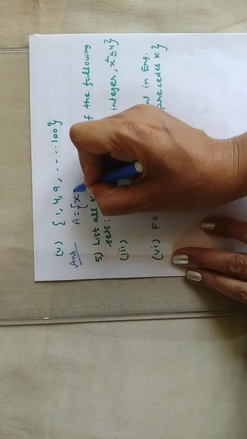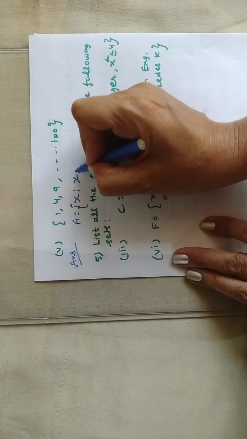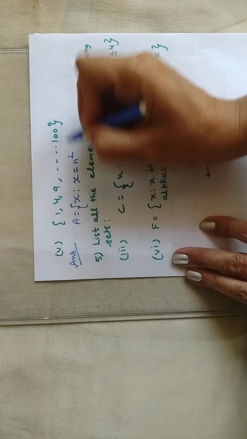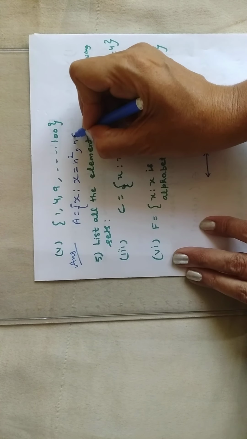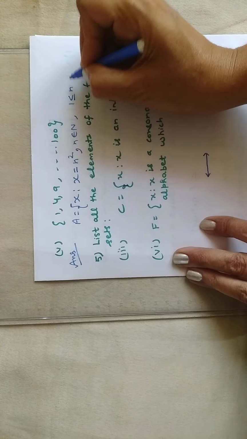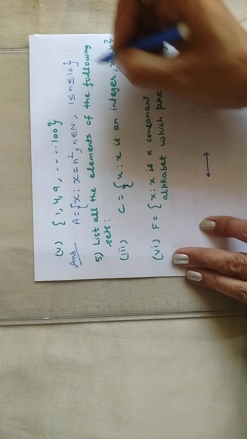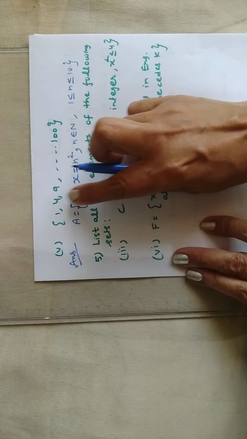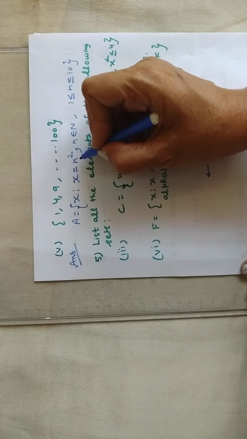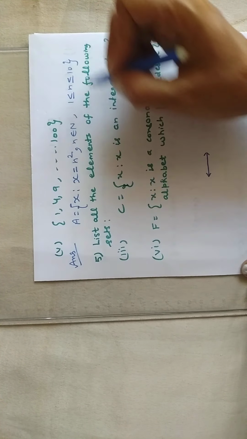So you will write x such that x is equal to n square, where n is a natural number and n lies from 1 to 10. Clear? Because it is 1 square, 2 square up to 10 square. So square is there, but n is varying from 1 to 10.